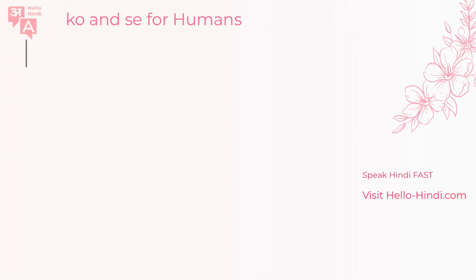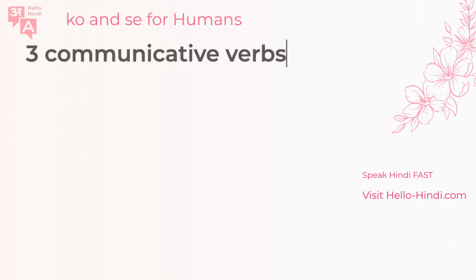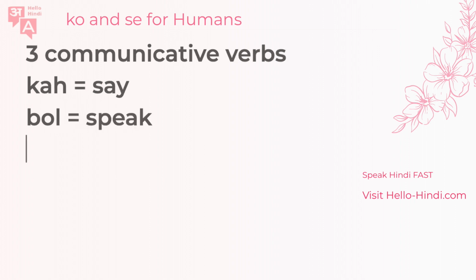Now, there are 5 important verbs where instead of ko, you will use se. There are more verbs of this type, but these are the 5 important verbs, out of which the 3 communicative verbs are kah, which means say, bol, which means speak, and pooch, which means ask. So all of these 3 communicative verbs, you're going to use se.